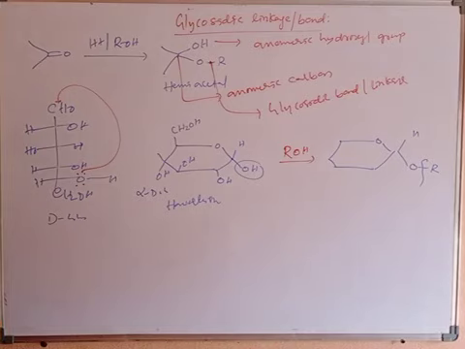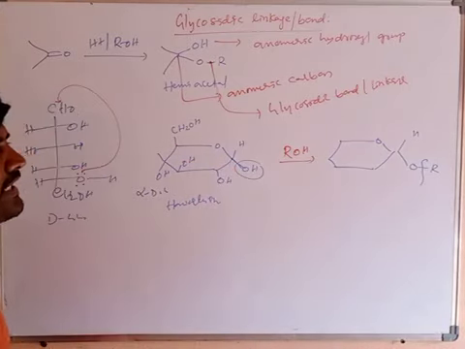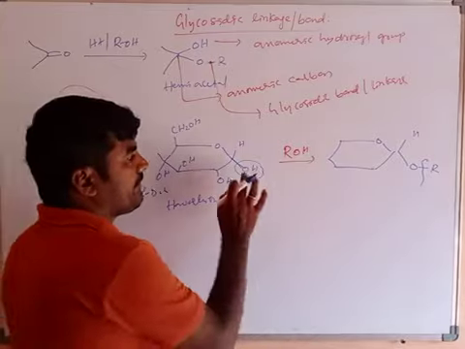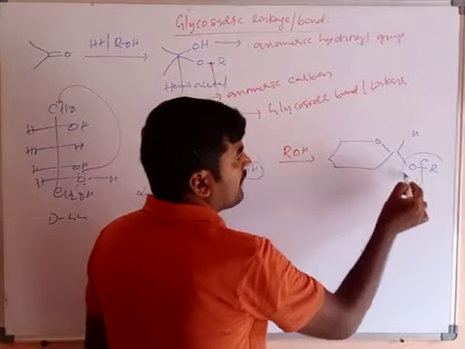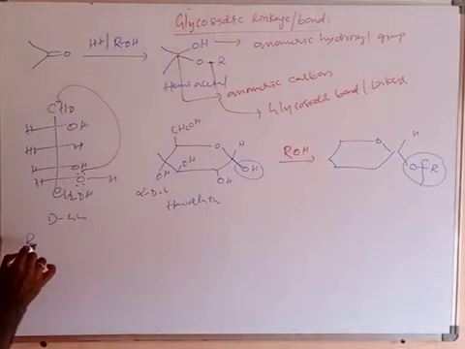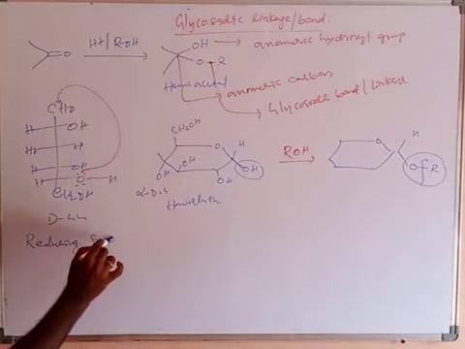Clear? At the anomeric carbon, when the oxygen of the OH group is linked to another carbohydrate, it is called the glycosidic linkage. Okay, clear? Now this bond is called the glycosidic bond. Clear? Now, reducing and non-reducing sugars.